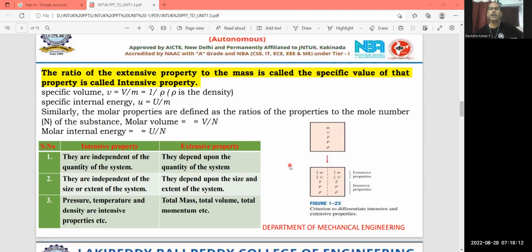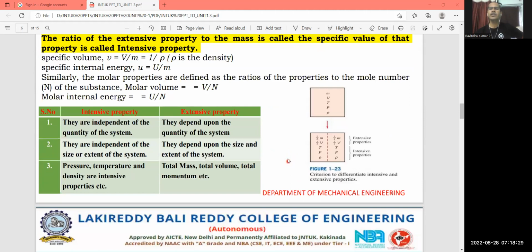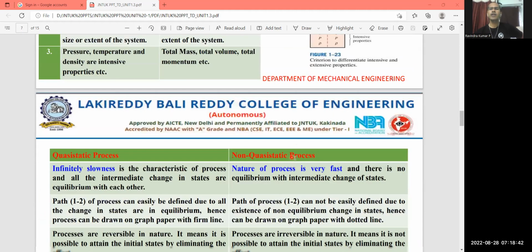Property, once again reminding, is some observable characteristic of a system. When you assign a value to the observable characteristic of a system, that we can call a property. That property may be an intensive property or an extensive property. If it is independent of the mass of the system, you can call it an intrinsic property. If it depends on the mass and size of the system, then you can call it an extensive property. So that is the thermodynamics.